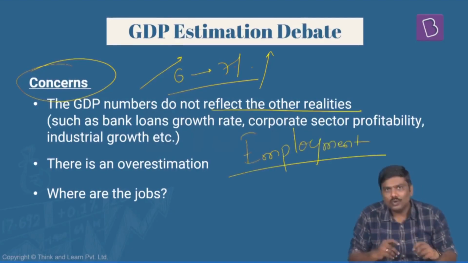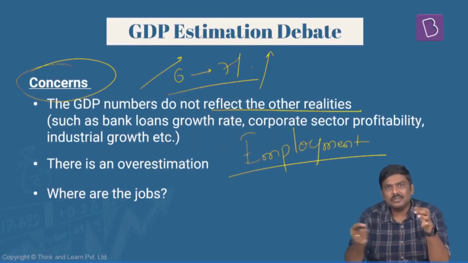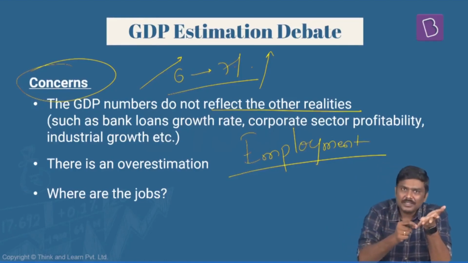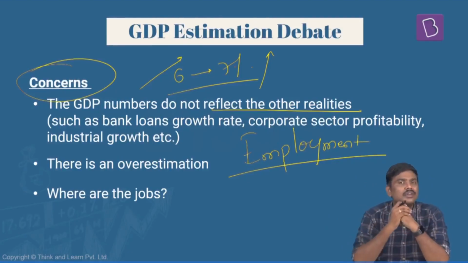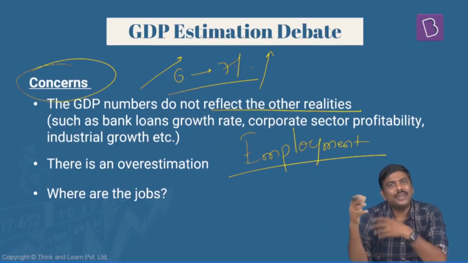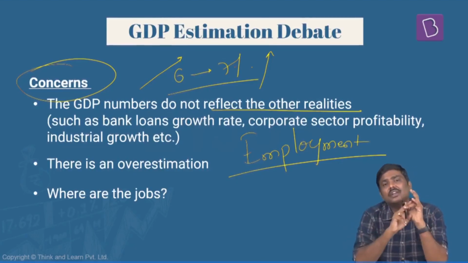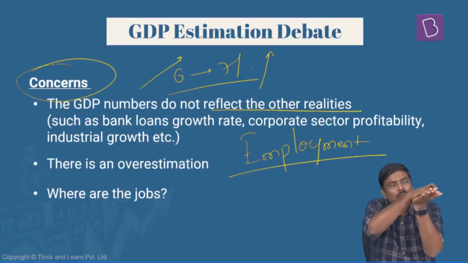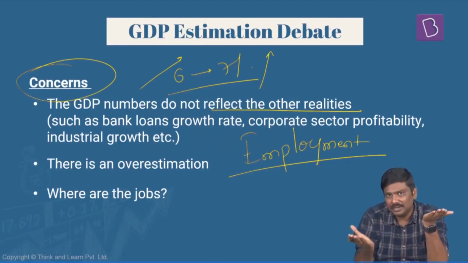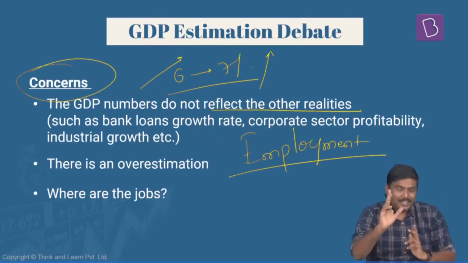So here is the argument. On one side, you say that as per the new methodology, GDP is growing by 6%, 7%, so on and so forth. But the NPAs, non-performing assets, we'll discuss that separately, NPAs in the banking sector have increased. Credit offtake, that is loans given by banks to industries, is getting affected. Employment generation is getting affected. The consumption of electricity and demand for electricity is affected. So, what is the issue here? On one side, GDP is increasing, but that is not being reflected in these parameters, because both of them should be moving in the same direction. That is the argument. That is the precise reason.